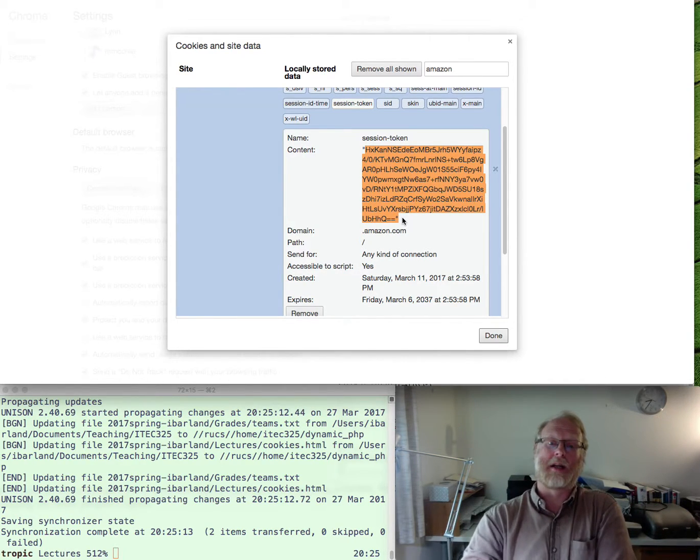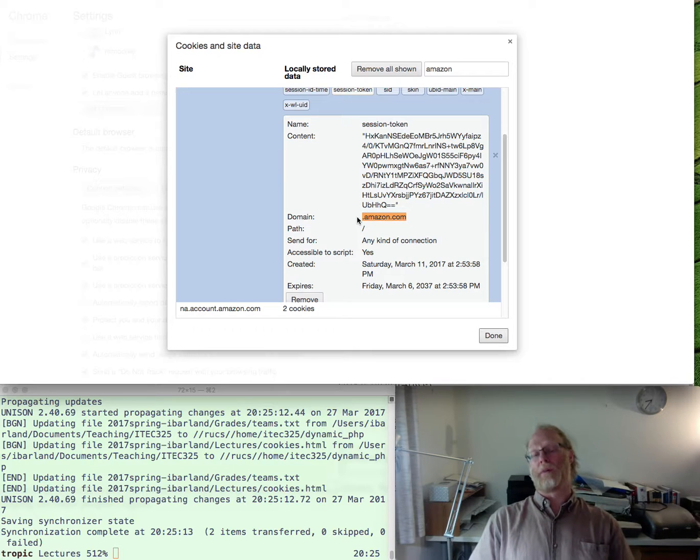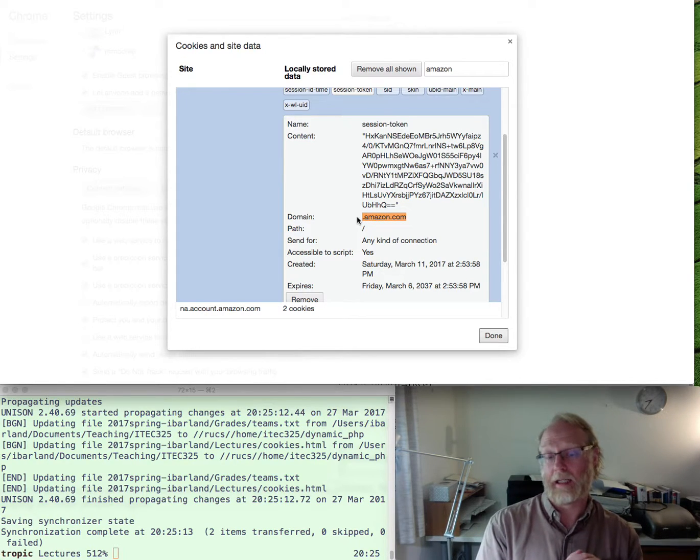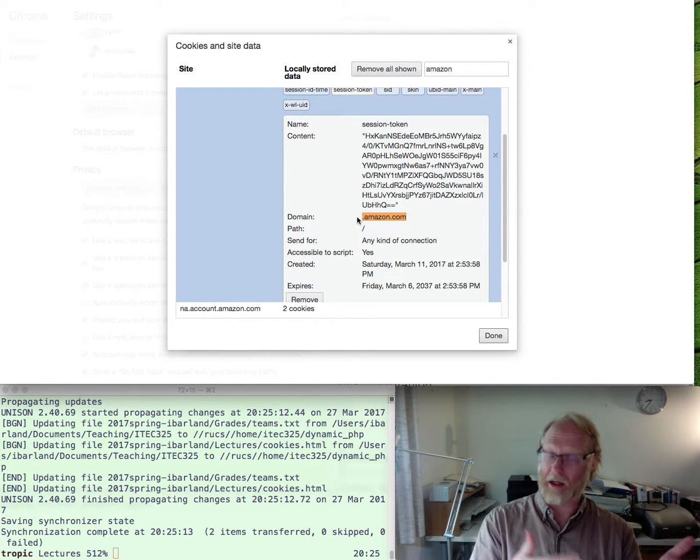Okay, so let's go look a little bit more at these other values that are associated with this. So the key and value, the name of the content. Domain, Amazon.com. This is for my browser, Chrome. Hey, only send this cookie along when I'm visiting Amazon.com. And it could even be qualified if I went to AmazonSmiles.amazon.com or something like that. It might be just that domain that this gets sent for.